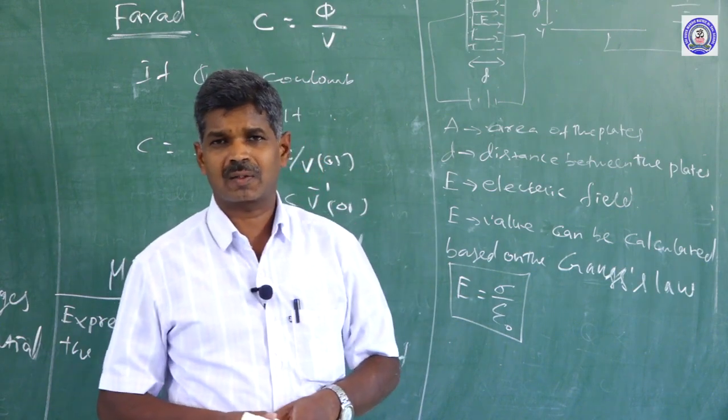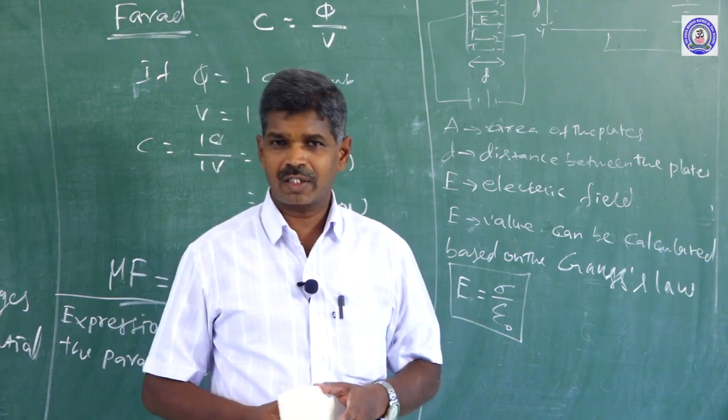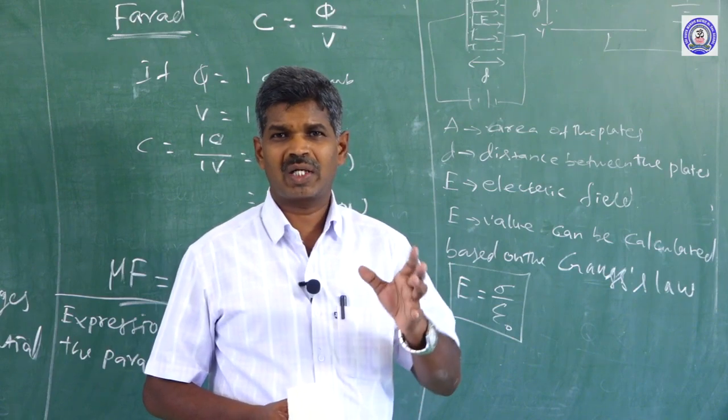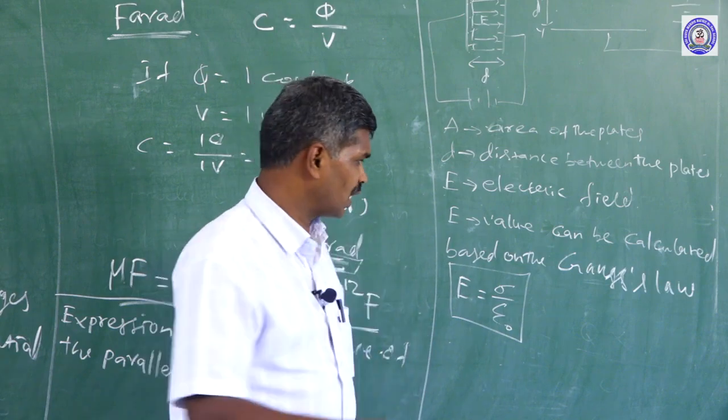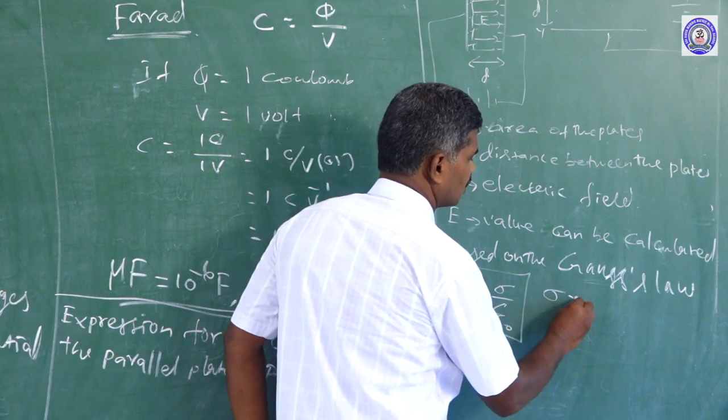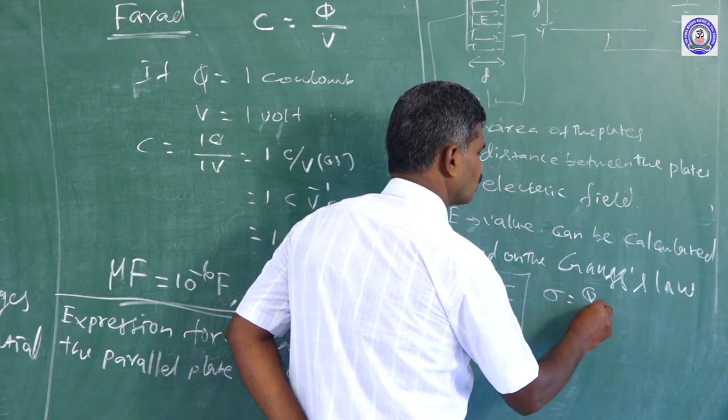Sigma is the surface charge density, charge per unit area. So sigma is equal to Q by A.